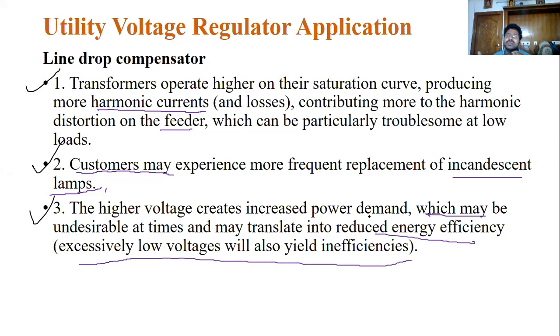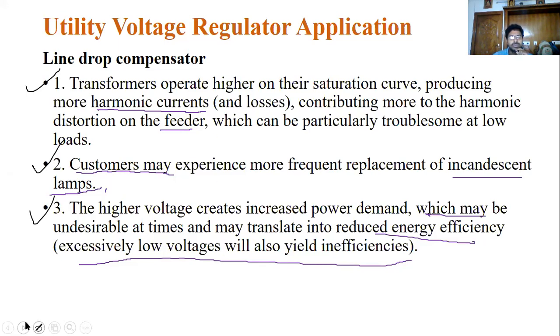The government insists on a mandatory condition that for apartments or group houses, we put special transformers, so that you can maintain constant voltage levels, or maintain the loads constantly. For that purpose we are using these transformers.